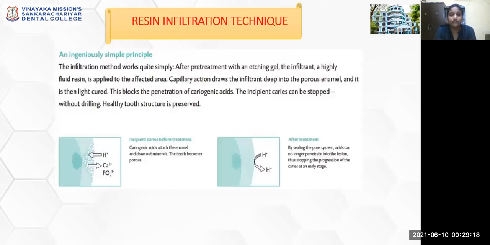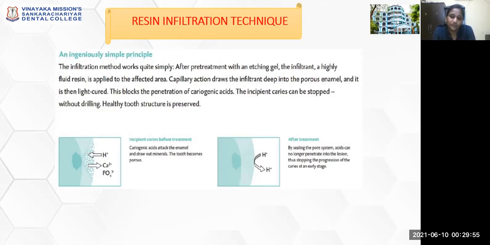So now coming to the resin infiltration technique that has been recently introduced to seal the white spot lesions basically, and to treat dental fluorosis condition. In this resin infiltration technique, what they do is treat a subsurface caries lesion or a white spot lesion, which is the earliest sign of dental caries. So when you diagnose this earliest sign of dental caries, the resin infiltration technique can be employed in order to prevent further damage or caries progression.